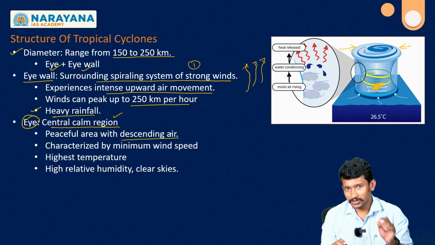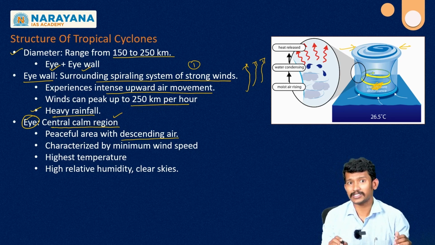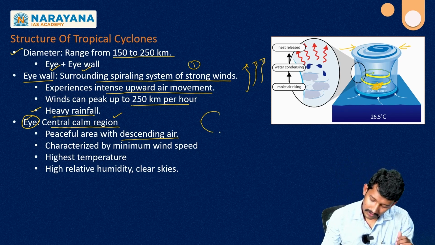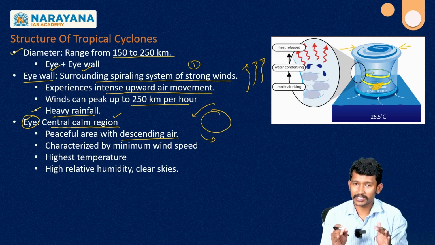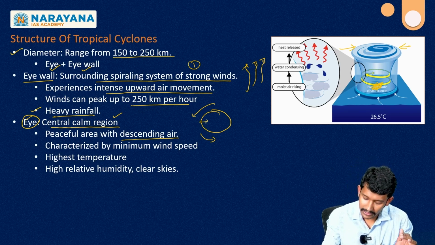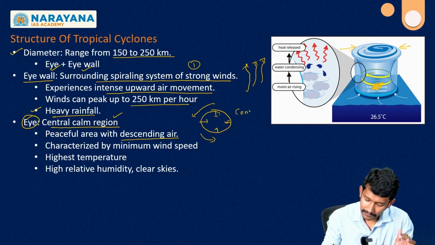So because of this reason, the center is calm in nature, and here there is a descendance of the air mass. So we have to know why there is a descendance of air mass. Here it is rotating. Because of the rotation, we tend to experience an inward pulling force, right? This is what we call centripetal force.